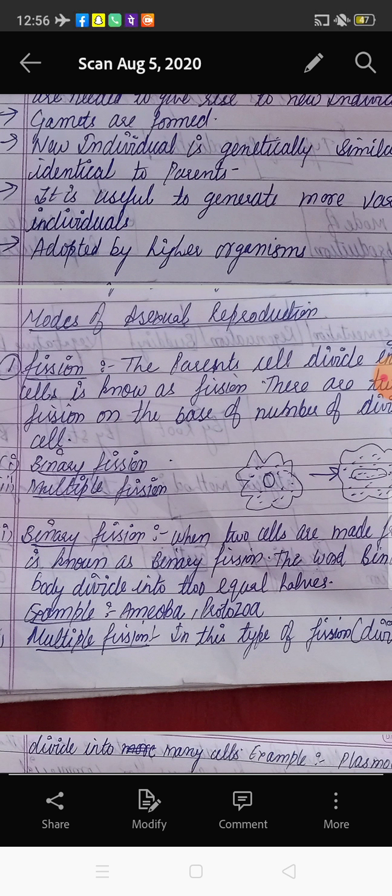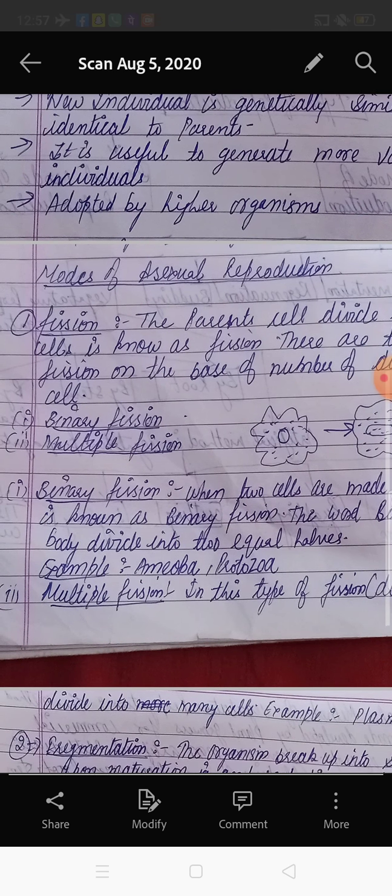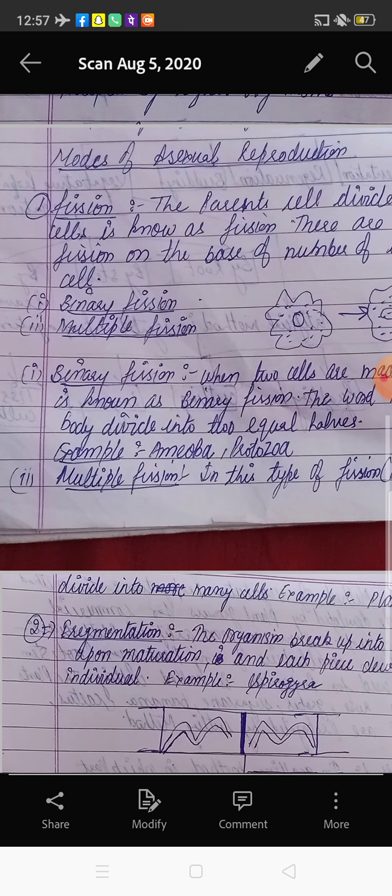So in this case variations occur, because if variations were not present in us, it would not be possible to distinguish one person from another. So variations play a very important role in our life. This is a very important point: in the sexual mode of reproduction, variations come.